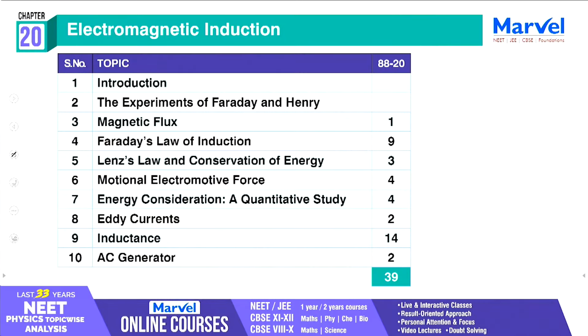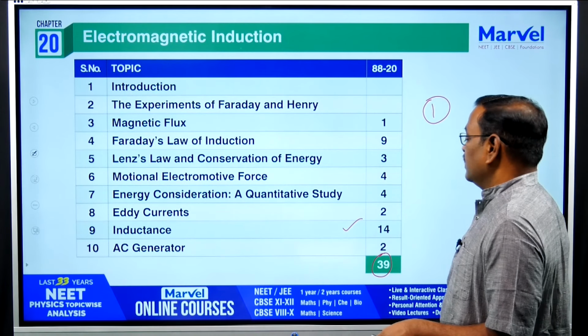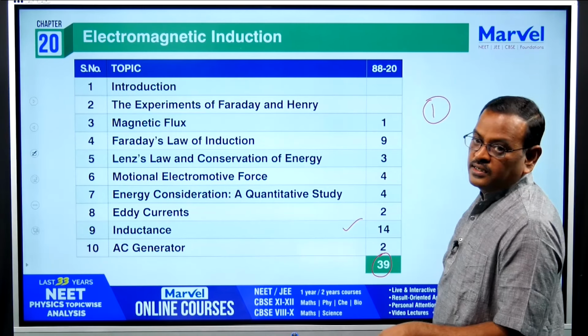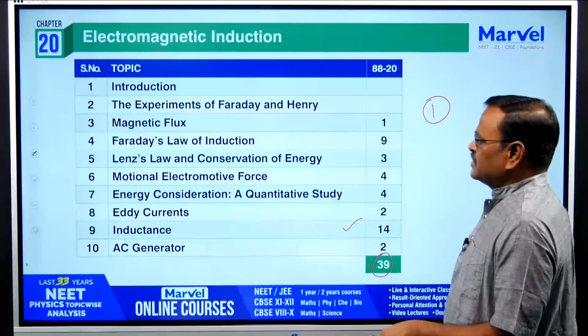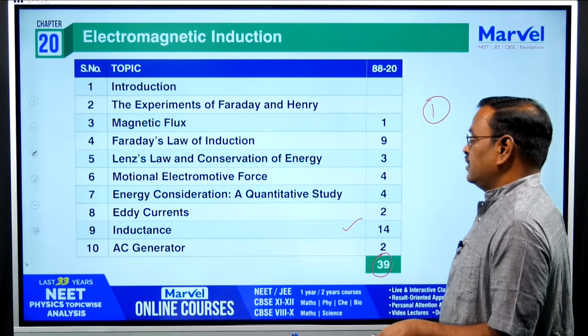And electromagnetic induction, you can expect one question out of 10 topics. All are important, in which inductance is the most important topic. Practice questions from all the topics and focus more on inductance.